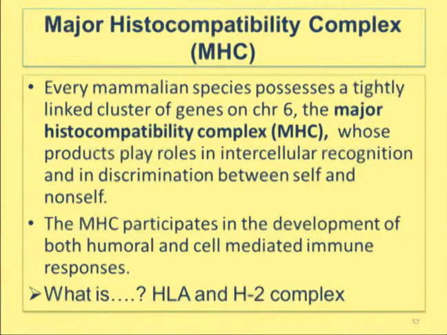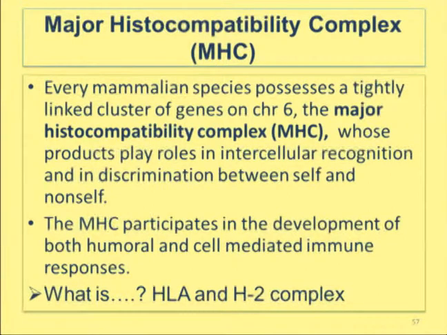All the cells of an individual have the same pattern of MHC molecules, and that is why all the cells of the same individual are recognized as self. Anything else is recognized as foreign, and an immune response is generated against it.